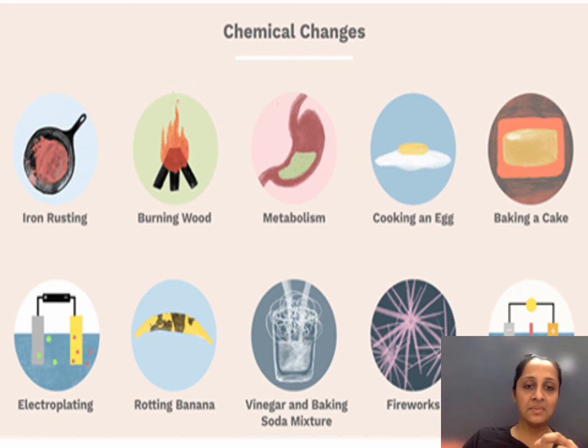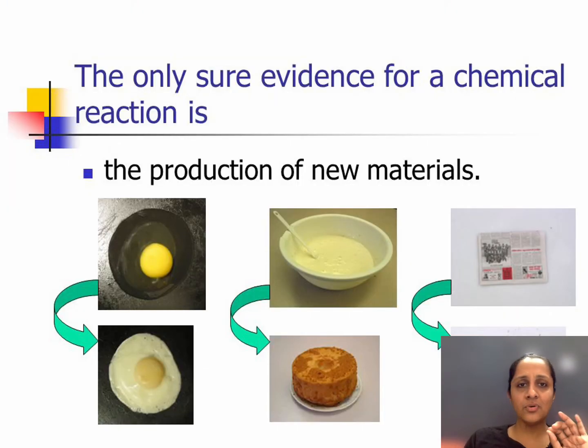When you mix vinegar and baking soda, or the fireworks, everything is going to be a chemical change. So the only thing that you have to keep in mind is whether a new substance is formed or not, whether it is reversible or irreversible. When you keep all these things in mind and you have a few examples in front of you, you will be able to differentiate between physical and chemical change. So the only sure evidence of a chemical reaction is the production of new material. So egg becomes omelette, the batter becomes cake. All these things are going to be chemical changes.